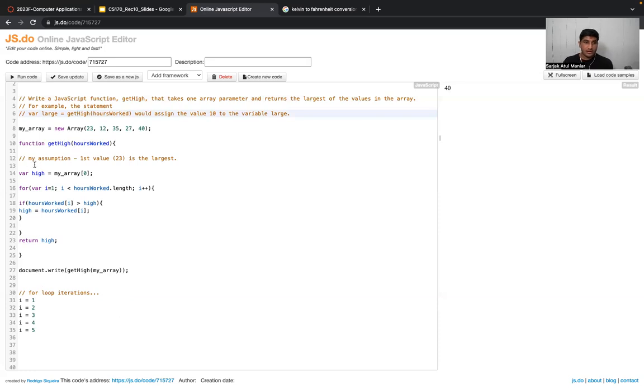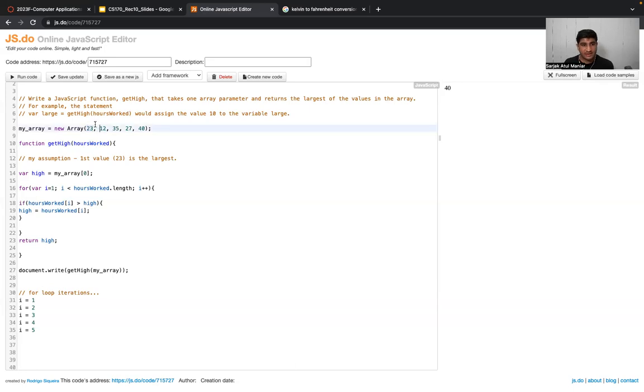And over here, again, the high variable is currently storing the first value, which is 23, right? Inside my for loop, let's see the internal working of the for loop specifically. So I'm saying where i equals 1. Notice that I'm not saying where i equals 0. Why? Because we have already taken into consideration the value 23.